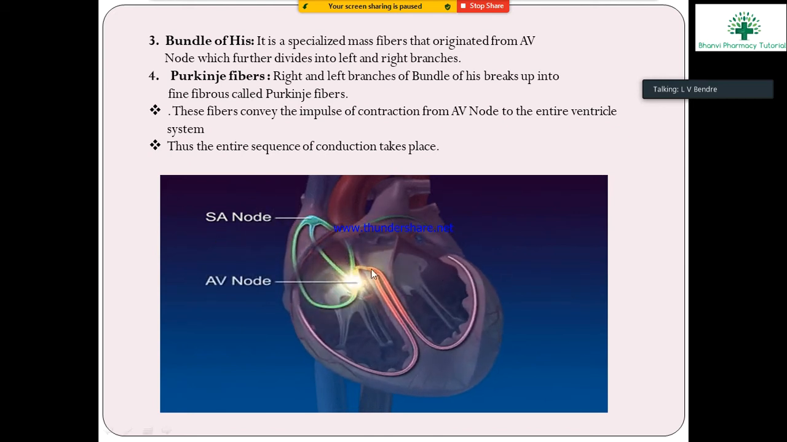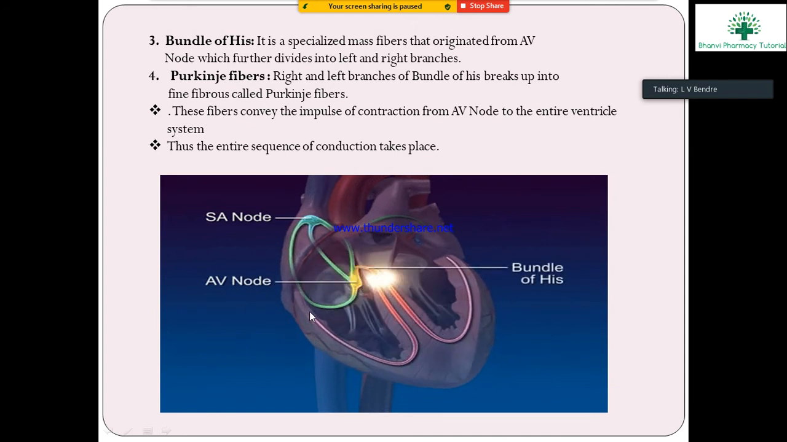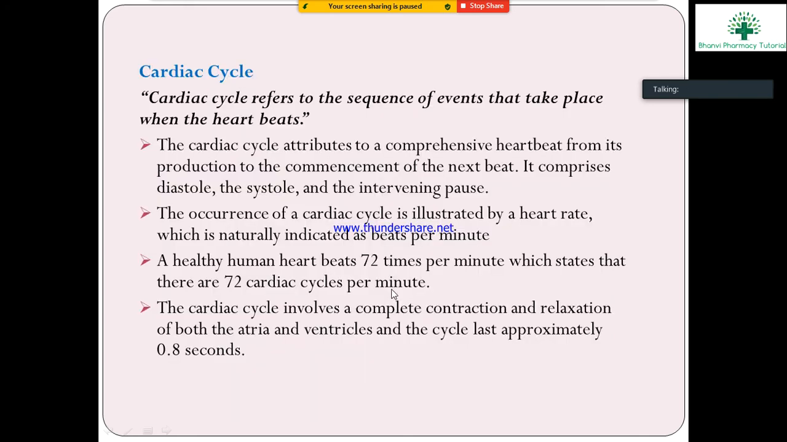Okay, you see the animated diagram of this conducting system. Next is the cardiac cycle. What is the cardiac cycle? The cardiac cycle refers to the sequence of events that takes place when the heart beats. It means the events generated as the heart beats.